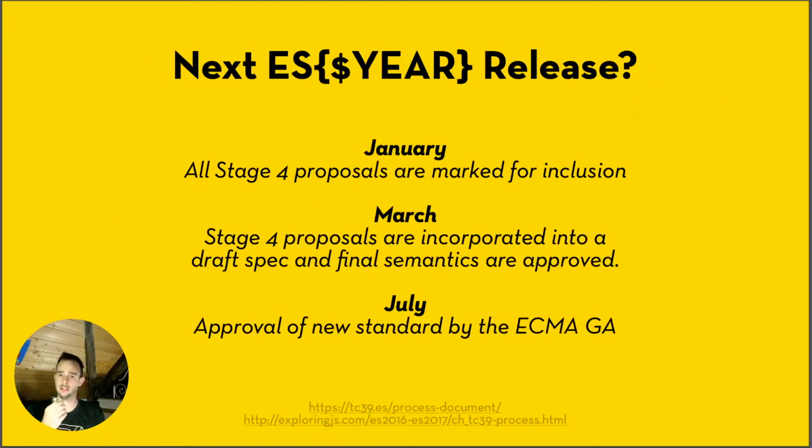When is that? Well, at the January meeting that TC39 holds, they take a look at all the features that made it into stage 4, then they collect them and then they put them into the new version of the specification. By March, they have a draft version of the specification ready, and by July, that draft is approved by the General Assembly and the new version is officially released. So by the time this video will air, the TC39 meeting will have happened, if I'm not mistaken, so ES 2020 will be an official thing. Woohoo! Yay!